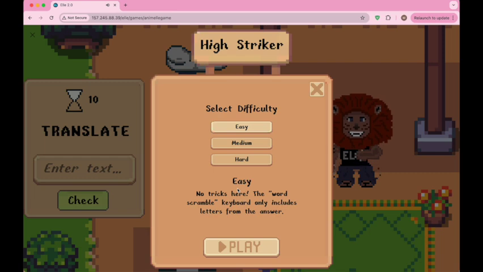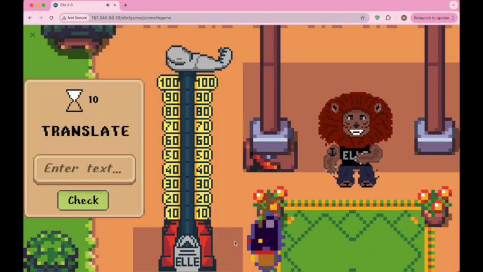So on easy mode, the keyboard only includes characters from the correct answer, but on the harder difficulties, the keyboard shuffles in some additional characters from the target language. So now, to demonstrate our custom keyboard in action, I'll go ahead and play some of this minigame on easy mode first.